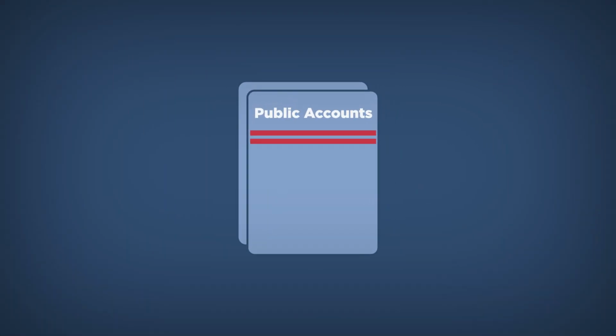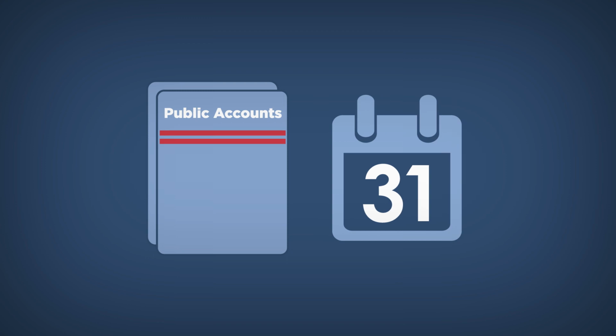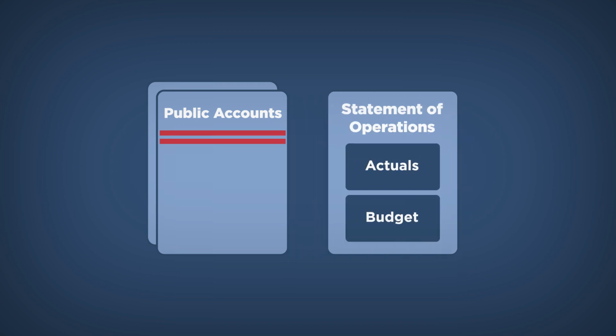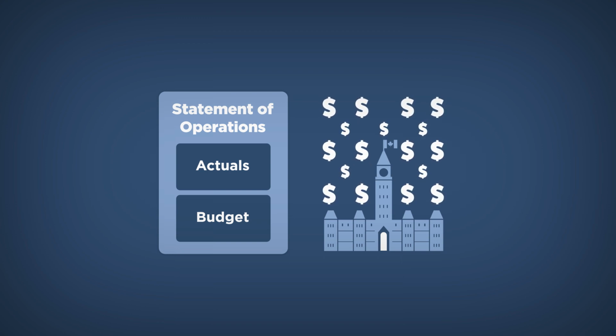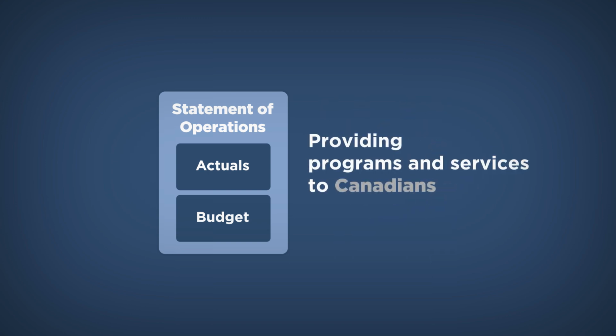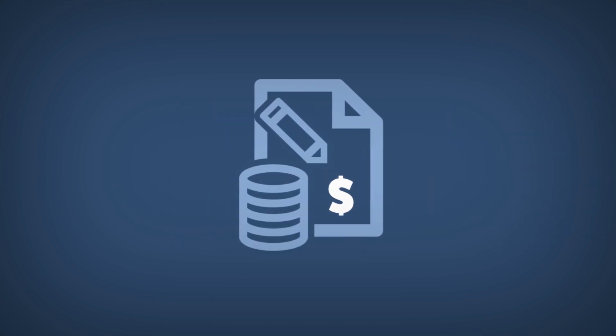The public accounts include the government's financial statements, which capture the government's financial results for the previous year ended March 31st. The Statement of Operations shows the money the government brought in, mainly through taxes, and the money it spent on providing programs and services to Canadians. The Statement of Operations also compares what the government spent during the year, its actual results, to its budget. The budget is where the government sets out what it intends to spend and the revenue it expects to collect.